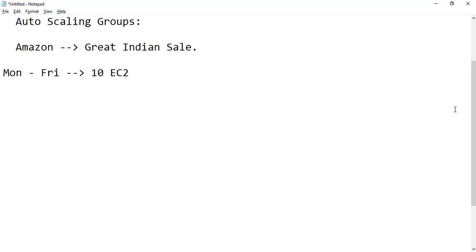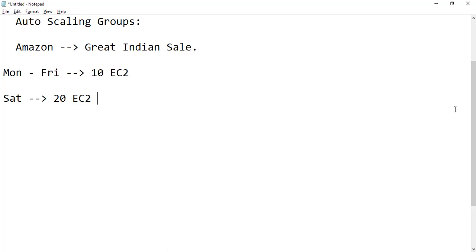But because on this sale we have very good discounts on different products, people tend to visit this website a lot. So think that on Saturday we had a sale and we were expecting more demand, and that is where at least 20 EC2s would be needed to handle this spike in the load. To handle this, I need not wake up early in the morning and do this manual scaling, like, okay, these many users are there, so based on this I will have to increase these many EC2s.